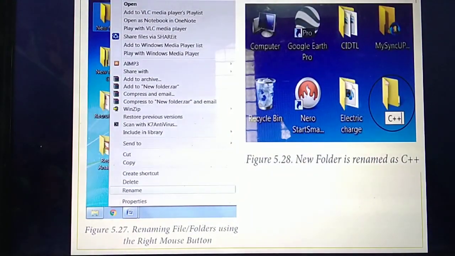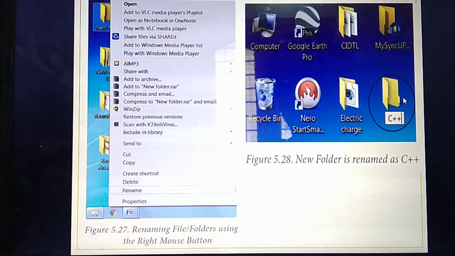Okay. So listen. For example, in this folder, you are going to rename some names. What's the first step I said? Click this. In this folder, they are renaming as C++. Rename the folder name as C++. What's the first step? First you need to select this folder. Then which mouse button you need to click?